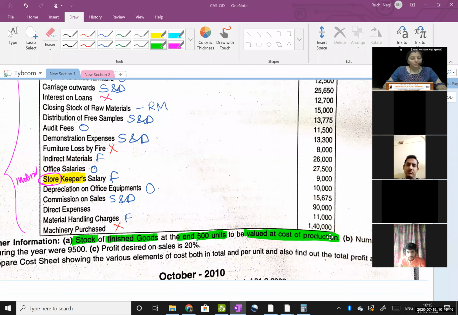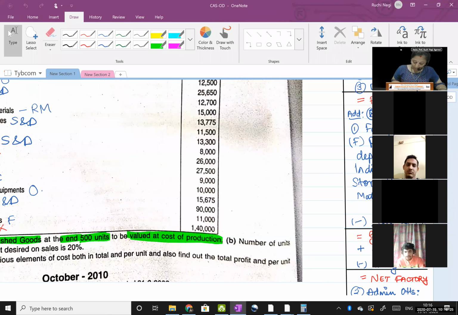If the same question comes in exam and they tell you stock of finished goods to be valued at factory cost, then which method is it? Yeah, very good, Jinal. Devanshi, Pranav, weighted average method. Nidhi, correct. Cool. Right. I like a class which is interactive. Very good students. Just keep the spirit same.